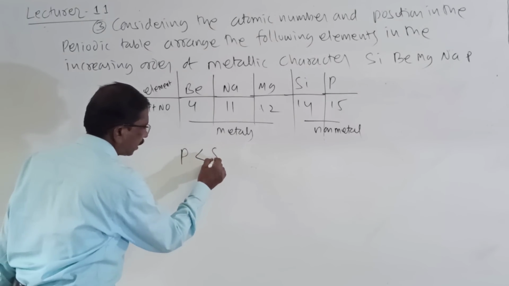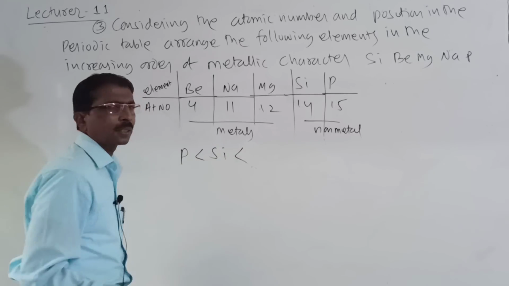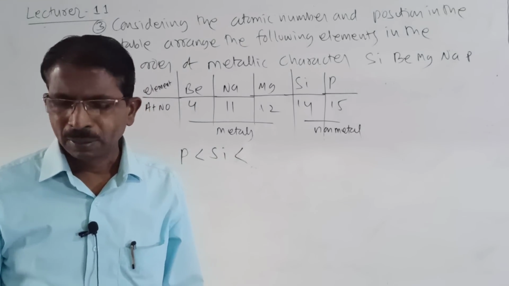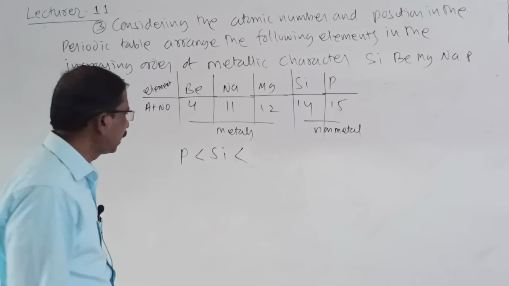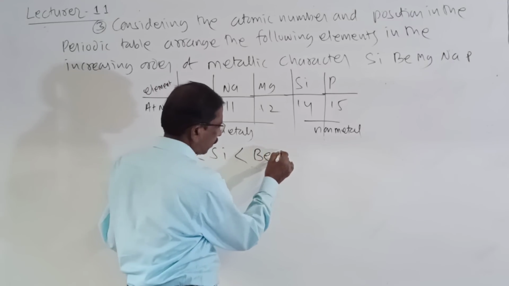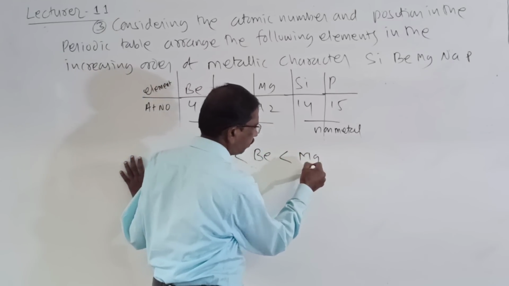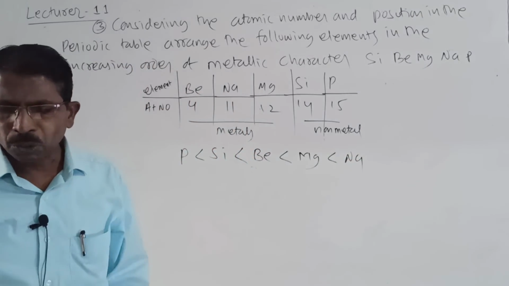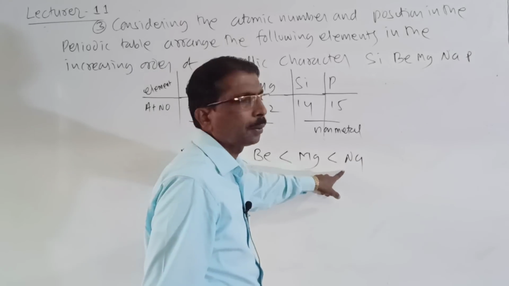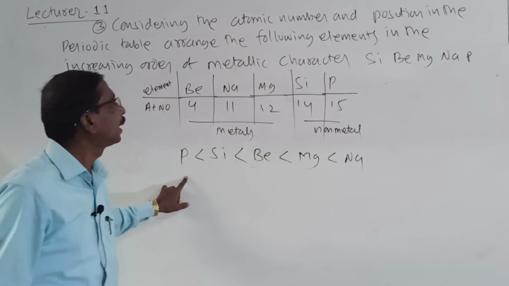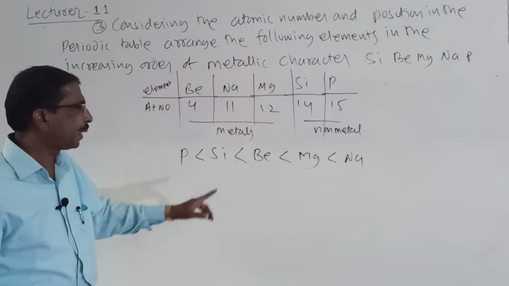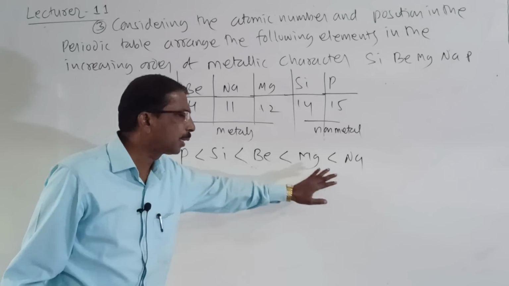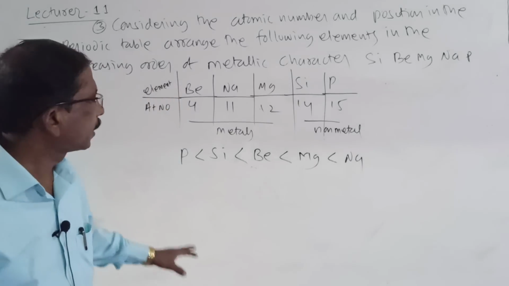Phosphorus, then silicon. Both are non-metals. And then beryllium, then magnesium, and then sodium. Look here, students, sodium is the most important metal. So here it is the increasing order of the metallic character. The metallic character increases here. So this is the answer here.